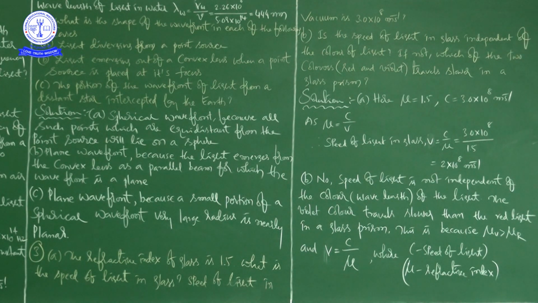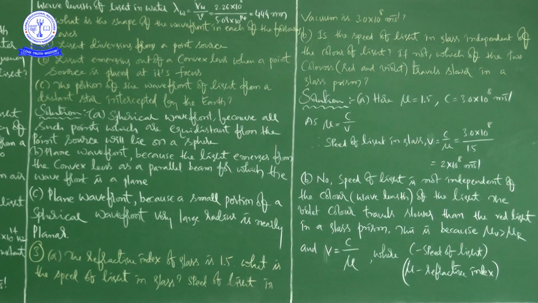So here it is a plane wavefront, because the light emerges from the convex lens as a parallel beam.